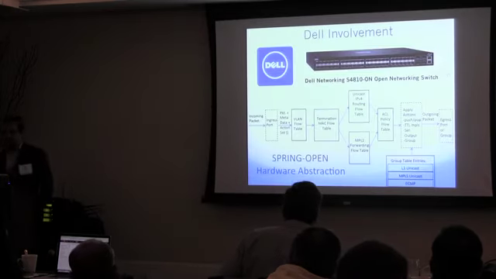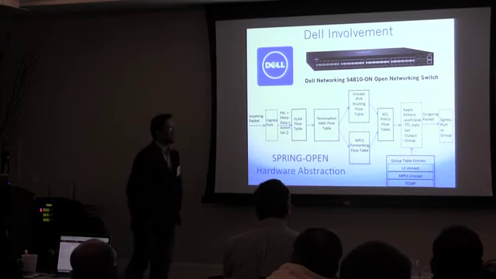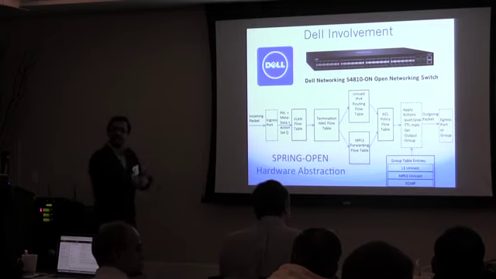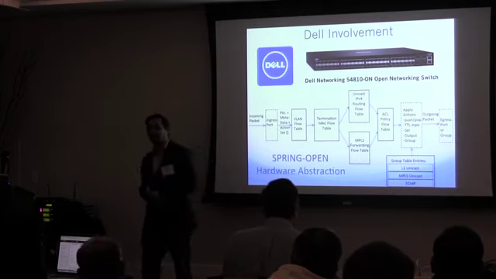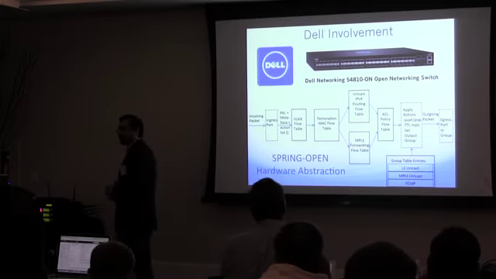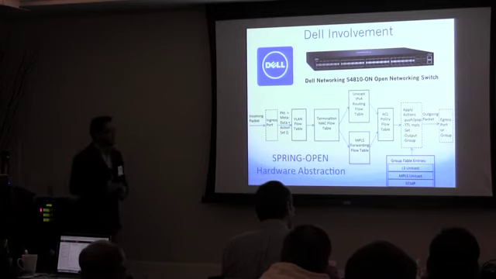So what are these hardware switches? Well, we are very lucky to have Dell involved with us. Dell Networking has always been at the forefront of open networking. They have taken their equipment and said, look, we'll put our operating system on it, but we'll also let other operating systems run on it. We'll let Cumulus run on it. We'll let Big Switch's Switch Light run on it. So they are very much involved in the open networking movement. We're very happy to have them.